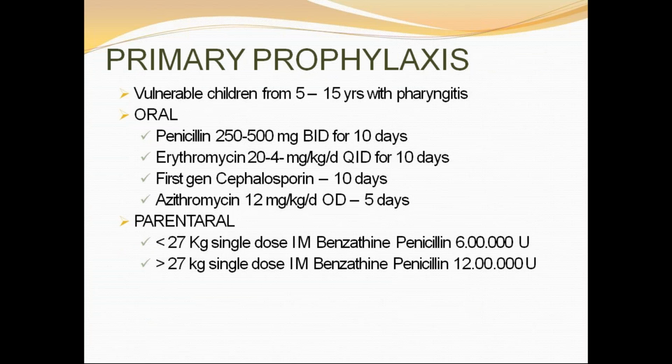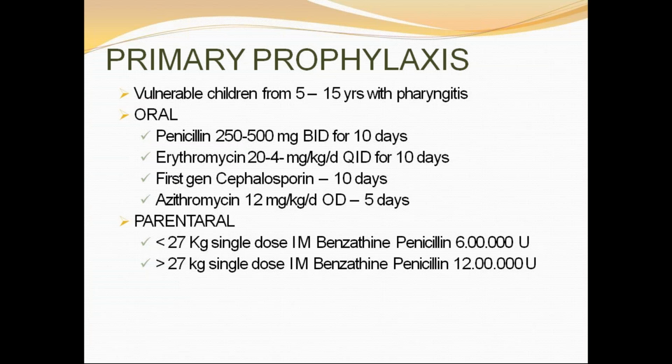Primary prophylaxis. You must know what we mean by primary prevention. It is before the 9th day of symptoms of acute group A streptococcal pharyngitis. In primary prevention, the patient with pharyngitis only is treated with antibiotics, so there is no chance of getting acute rheumatic fever. We have to stop even the first attack of acute rheumatic fever. That is the aim of primary prevention. The child should not get acute rheumatic fever.